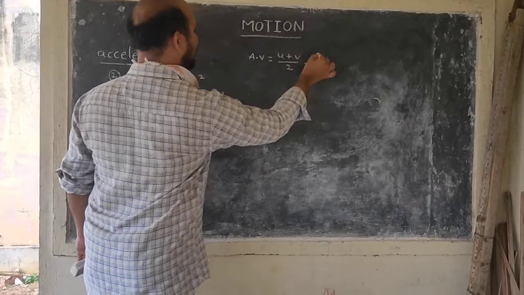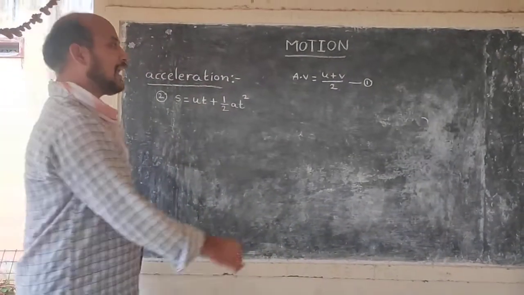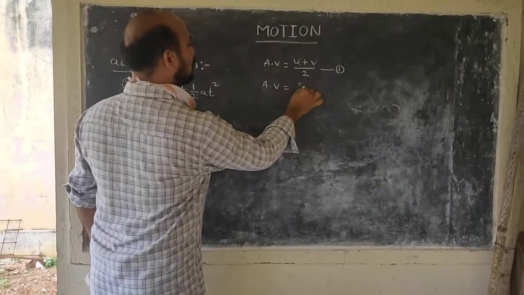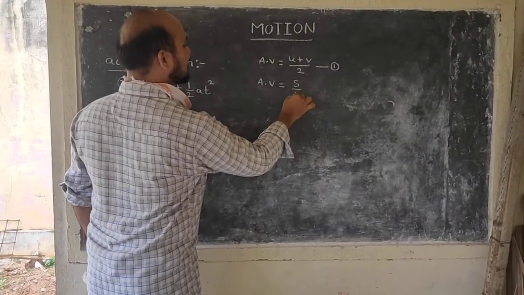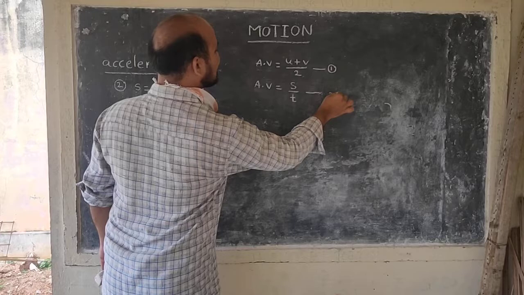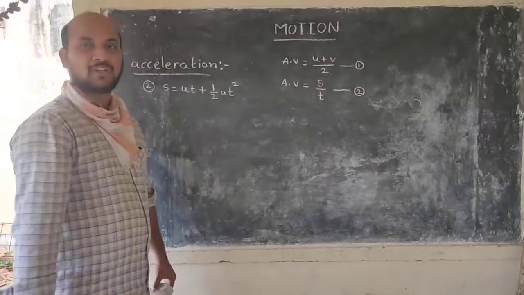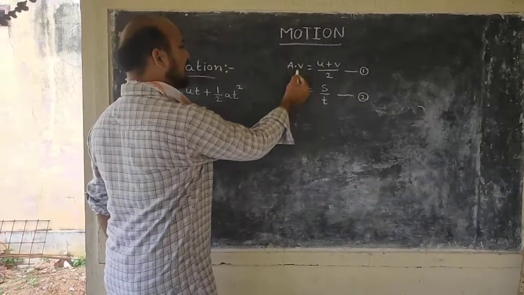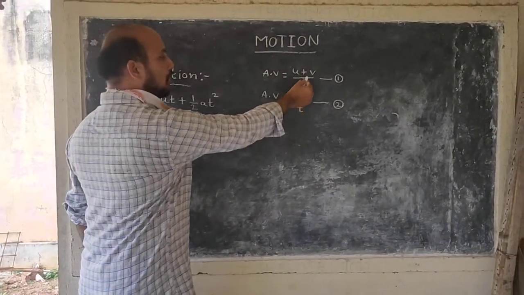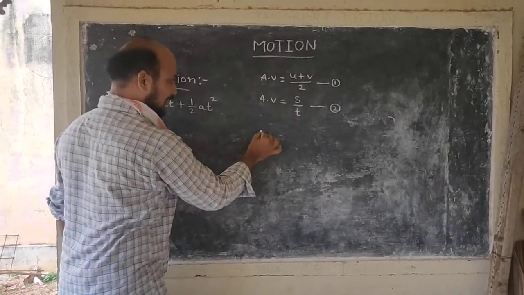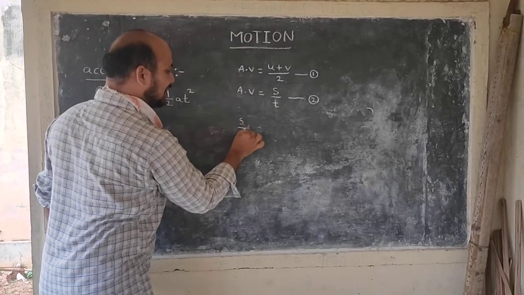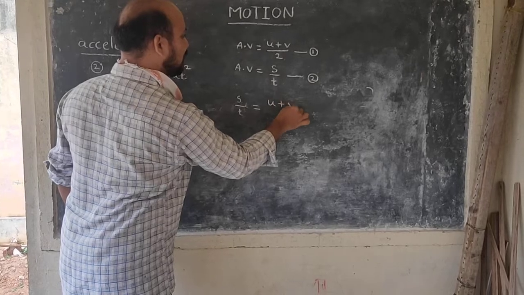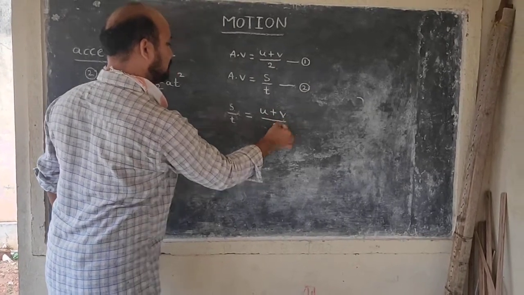This is equation number 1. Average velocity is equal to total displacement by total time. This is equation number 2. From 1 and 2, the left hand sides are equal, so the right hand sides are also equal. S by T is equal to U plus V by 2.